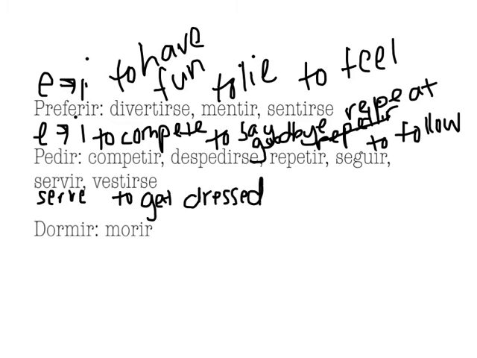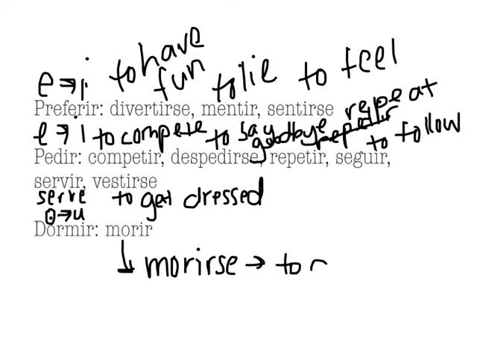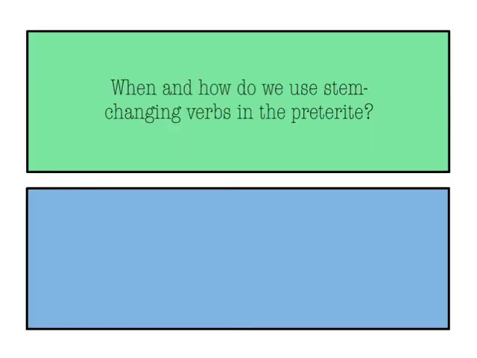Dormir in the present tense is an O to UE stem changer. In the past tense, it's just going to be O to U. And the only other verb that you've learned like that is morir. It can also be used reflexively, morirse, and that means to die. So our big question for today is, when and how do we use stem changing verbs in the preterite tense?